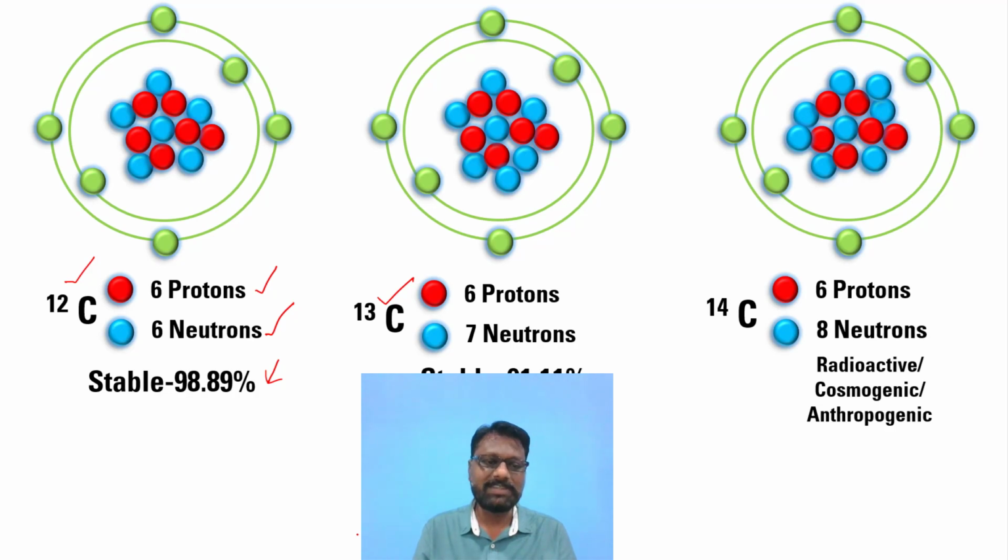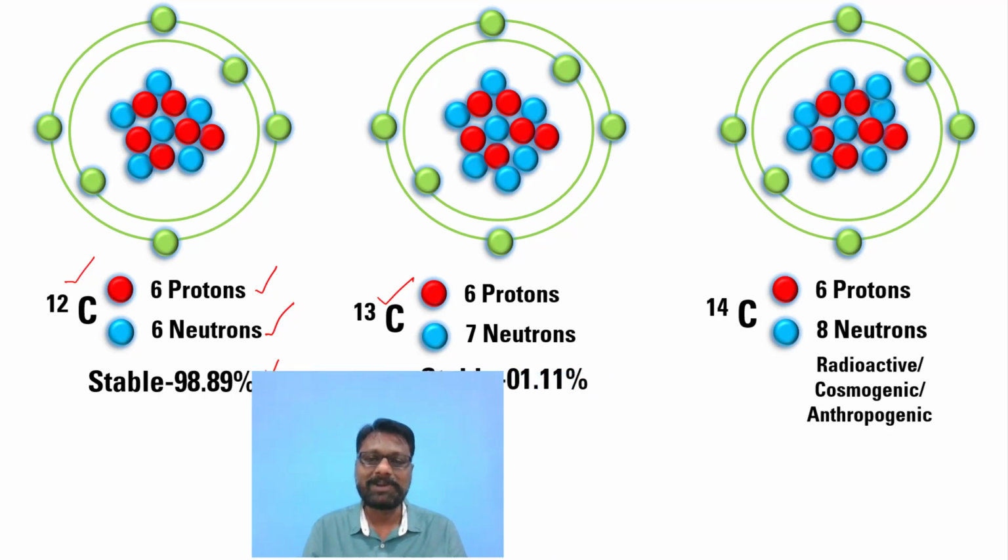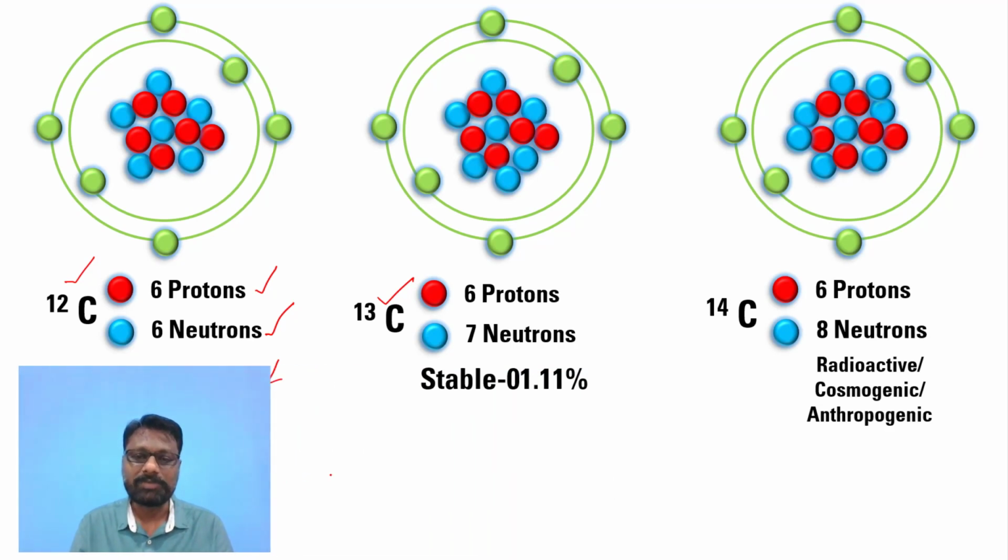Majorly we will see carbon 12 in nature, which consists of 6 protons and 6 neutrons, and it is considered stable. Its percentage in nature is 99% of carbon made up of C12. Next to that we have C13, which also consists of 6 electrons, 6 protons as well as 7 neutrons, and it's also stable, and its percentage in nature is 1.11.